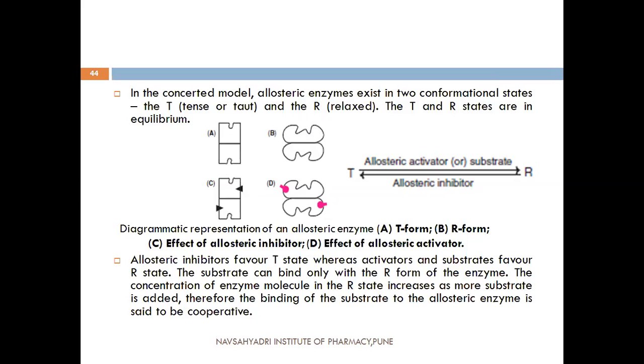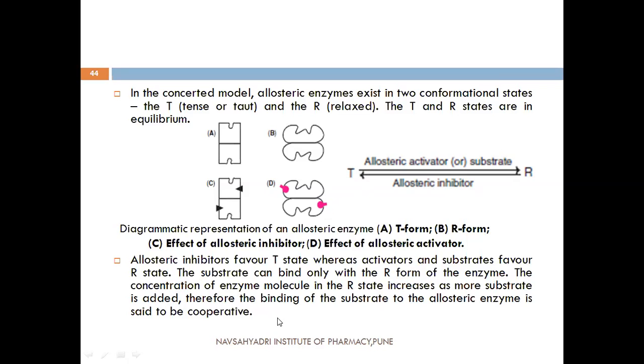When allosteric inhibition occurs, the allosteric inhibitor favors the T state, whereas activators and substrate favor the R state. The substrate can bind only with the R form of the enzyme. The concentration of enzyme molecules in the R state increases as more substrate is added, and therefore the binding of substrate to the allosteric enzyme is said to be cooperative.